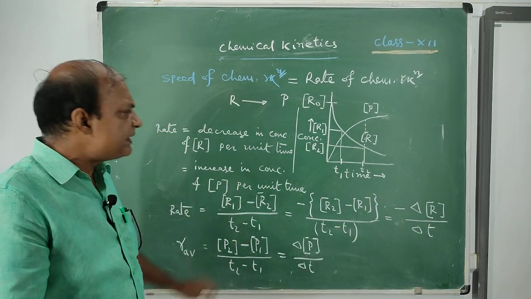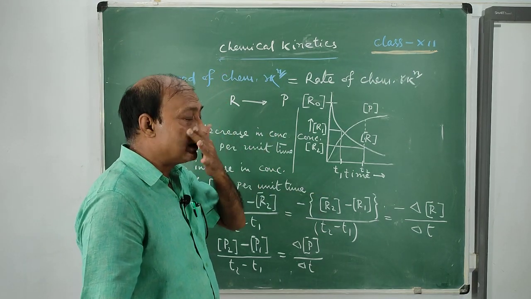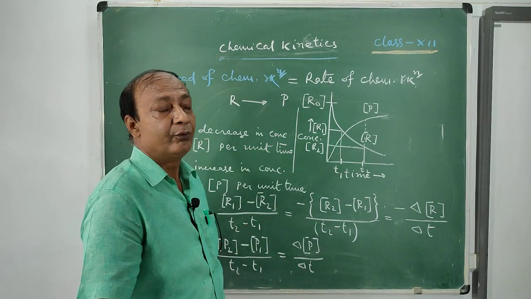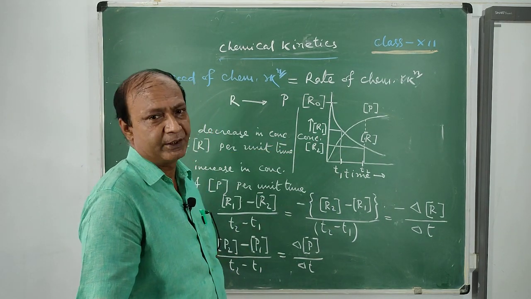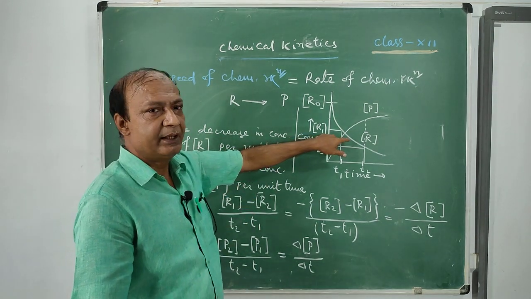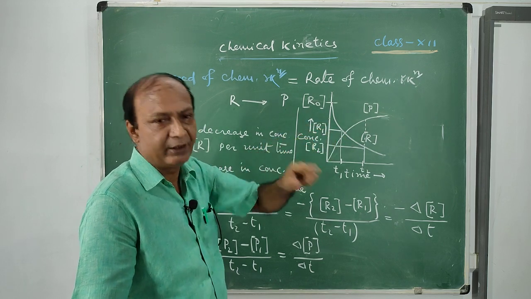Now, the question is, this rate is not so much useful for the chemist. What is useful is the instantaneous rate of the reaction at a particular moment of time.